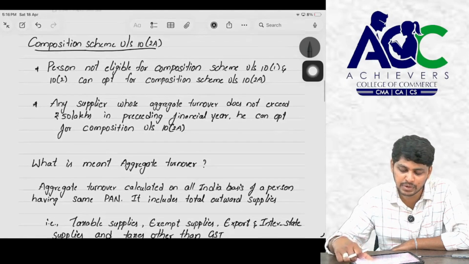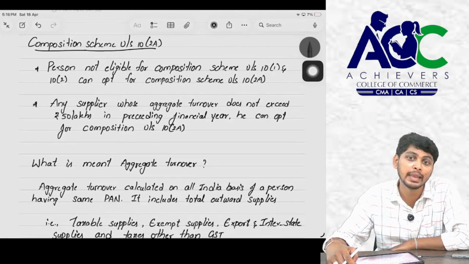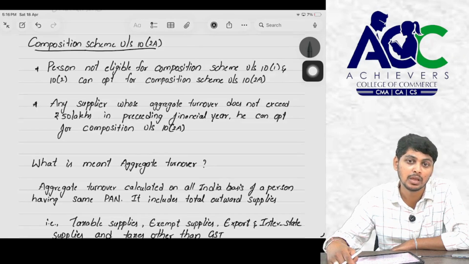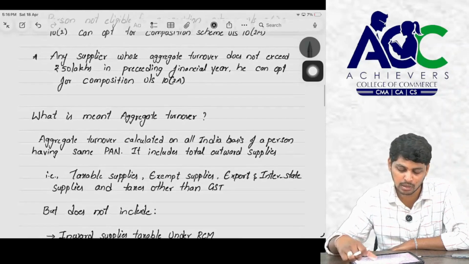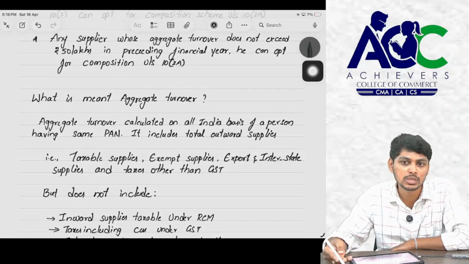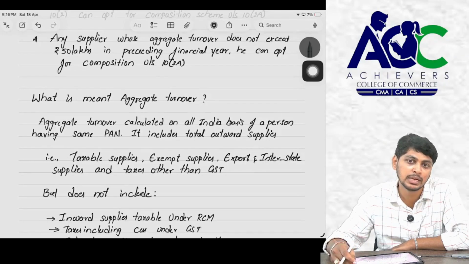But what is the difference, sir? Here the aggregate turnover, the applicable threshold limit, is the difference. Nothing much. What is meant by threshold limit, sir? A person whose aggregate turnover does not exceed 1.5 crores or 75 lakhs will be applicable to 10.1 and 10.2.